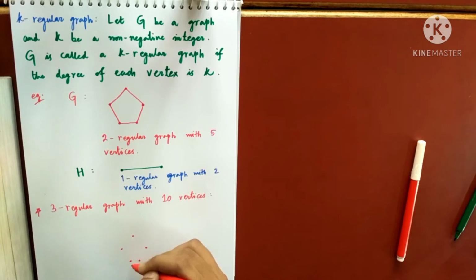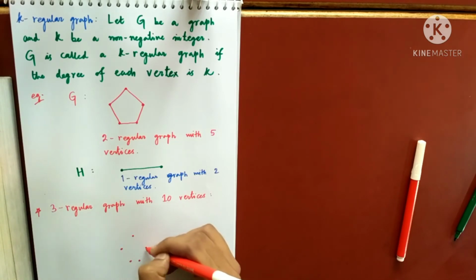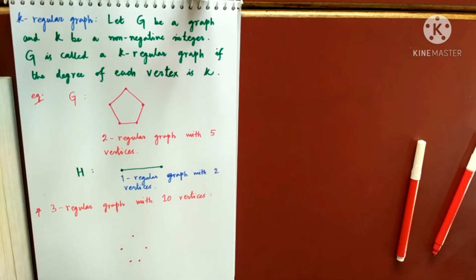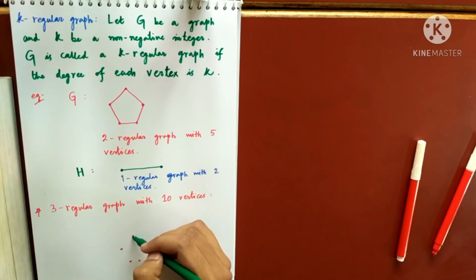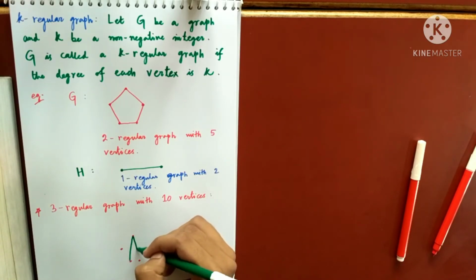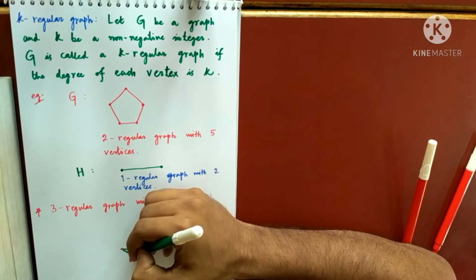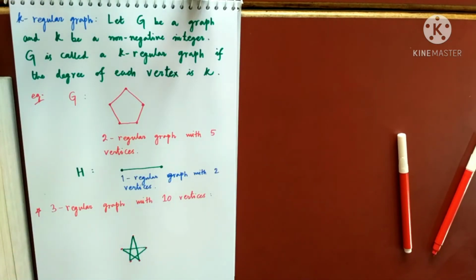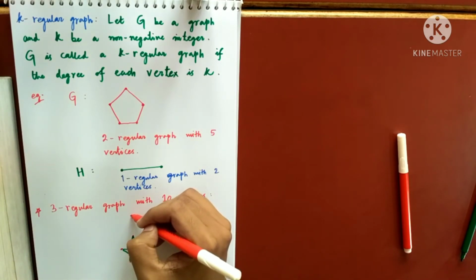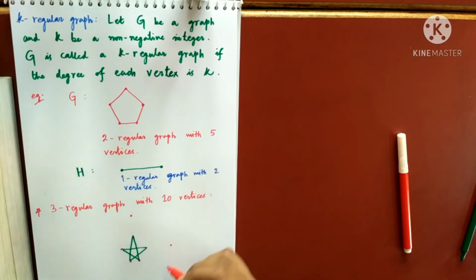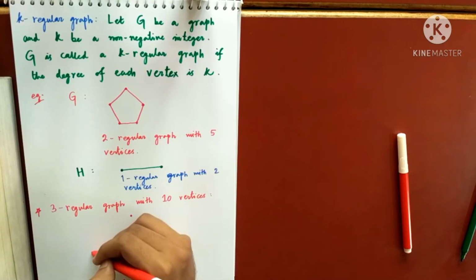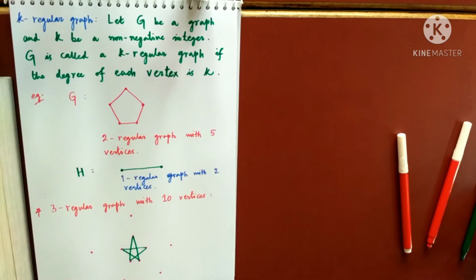You can see the 5 vertices. Let's join this one with this one, and so on, making a star kind of pattern. But there are only 5 vertices till now. I have to make 10 vertices: 6, 7, 8, 9, 10. And again join them.